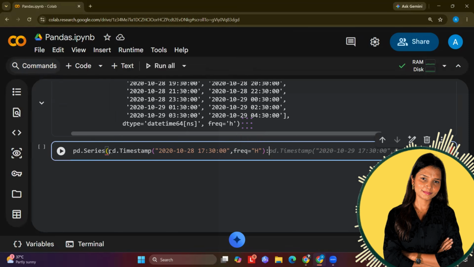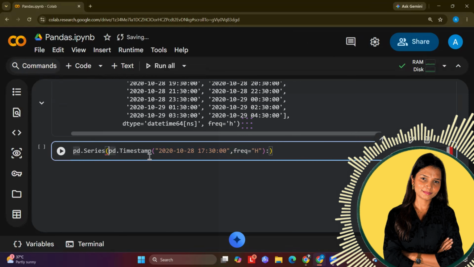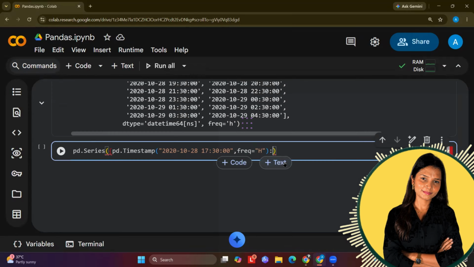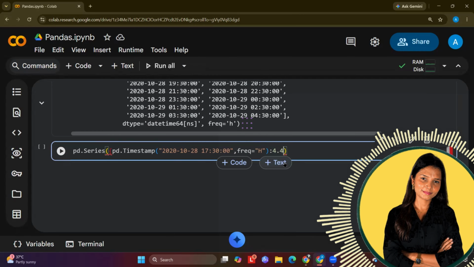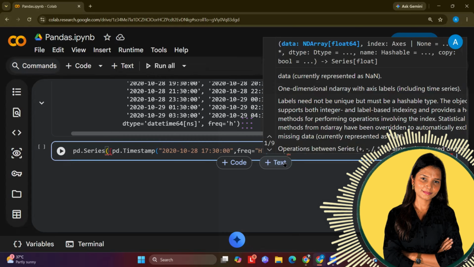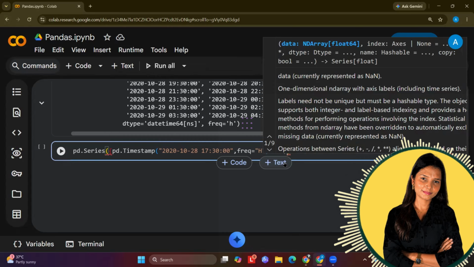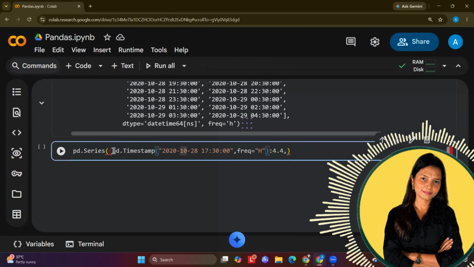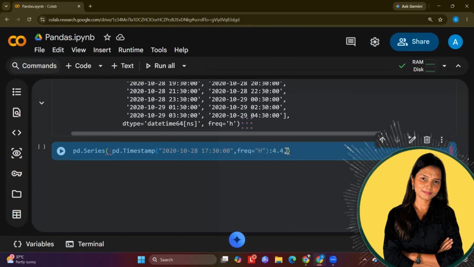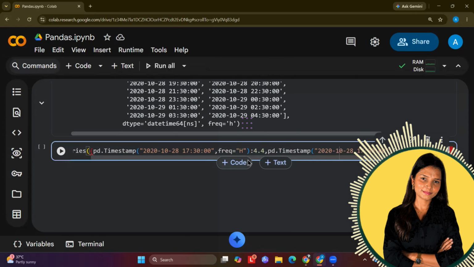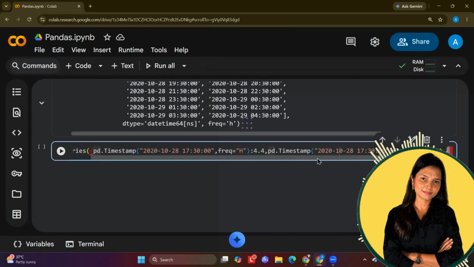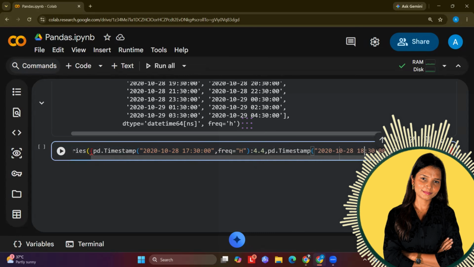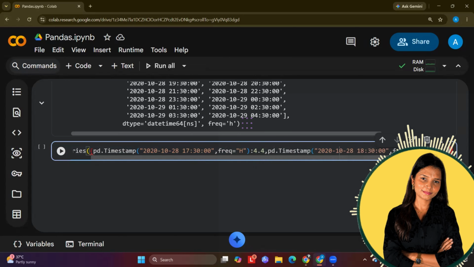Let's say I'm using it as a key-value pair. Okay, so this is my key and the value I want is, let's say 4.4, comma, let's say I'm going to use this again. And this time what I want is, I don't want 5:30, but I want 6:30, an hour, and let's say the timestamp is 4.5.